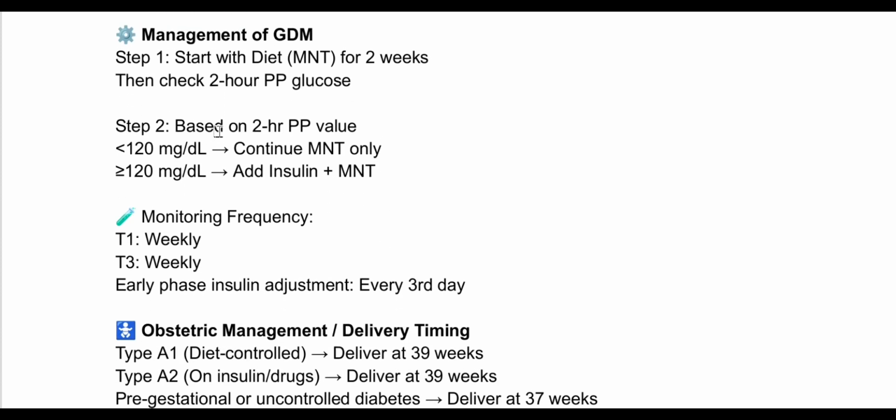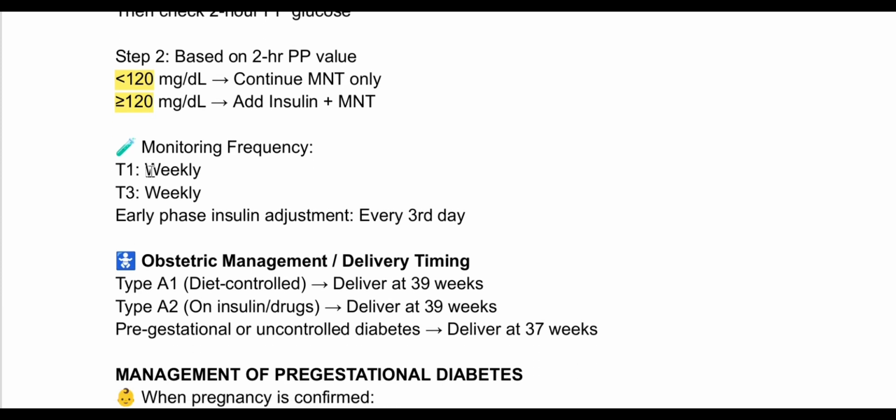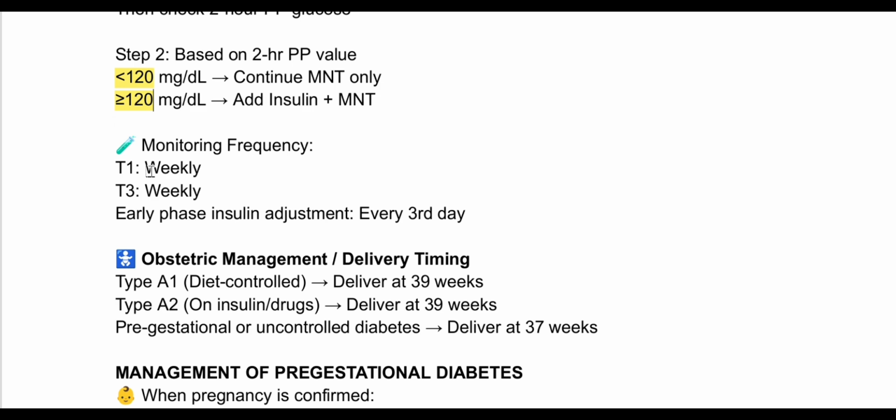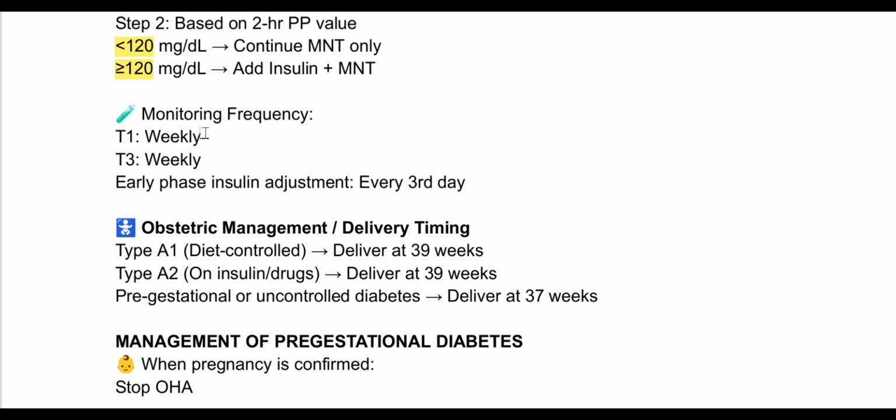Now, management of gestational diabetes mellitus. Step 1, we will start with medical nutrition therapy for 2 weeks. Then we will check 2-hour PP glucose. If the value is less than 120, we can continue MNT only. If the value is more than 120, we will add insulin along with MNT. Now how frequently do you have to monitor? In T1 you will do weekly, in T3 also weekly, and early phase insulin adjustment is done every third day.